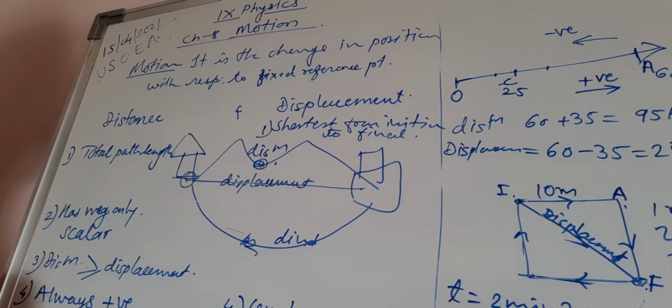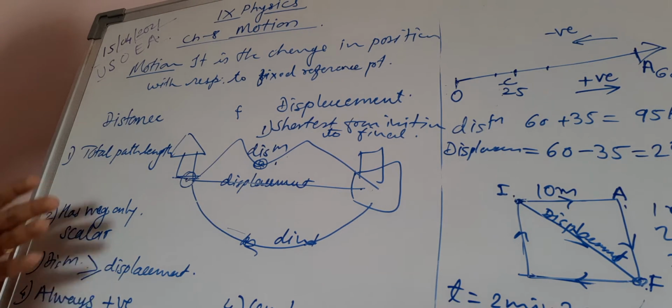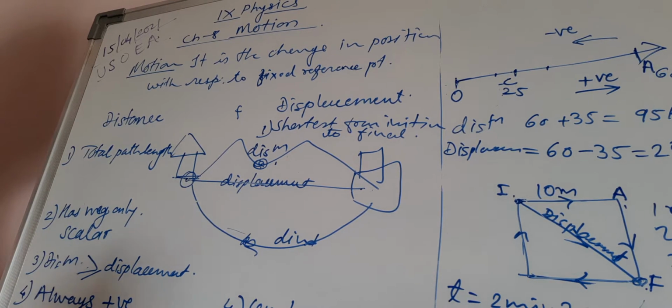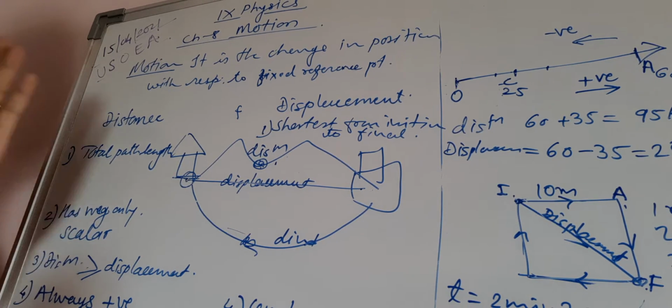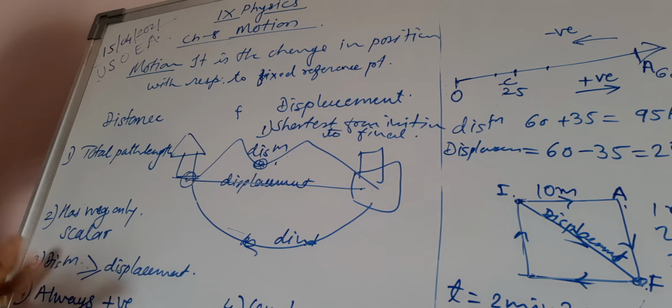Motion is the change in position with respect to a fixed reference point. For that, I will give you an example. Suppose two passengers are sitting in a train opposite to each other. The train is moving, but they are sitting at their places. So what will they think? They will think that with respect to each other they are at rest. With respect to the mirror in the train or the walls of the train, they are at rest because they are